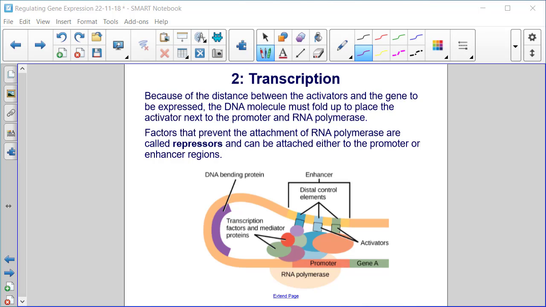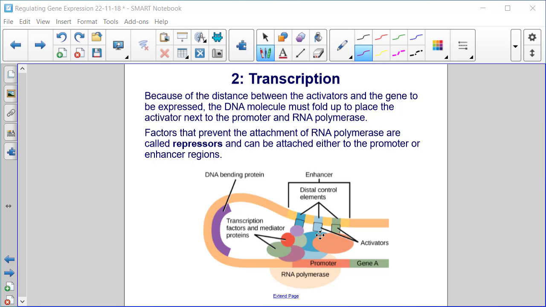Because of the distance between the activators here and the gene to be expressed here, the DNA molecule must fold up to place the activator next to the promoter and the RNA polymerase. So this fold happens so that this all is in proximity.